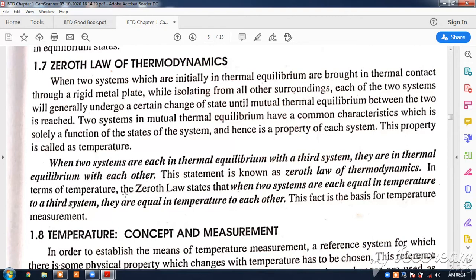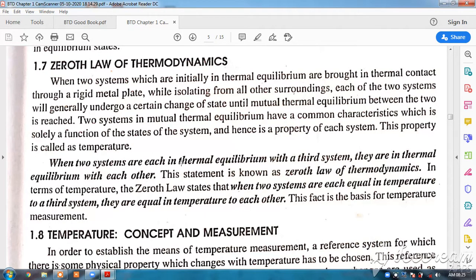So the zeroth law defines a property of a system such as temperature, which was not there earlier, and now because of this, there is a possibility of measurement of temperature. Okay, and the statement is very simple.